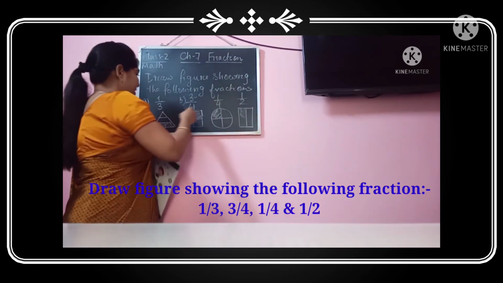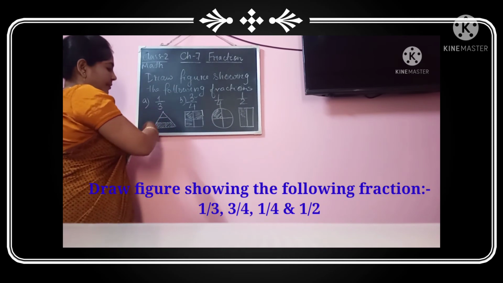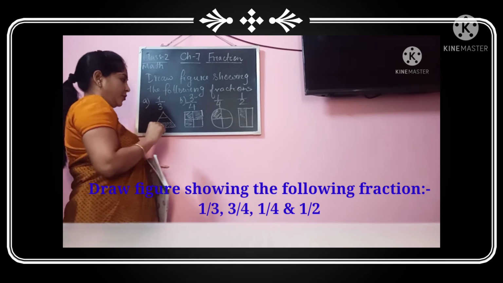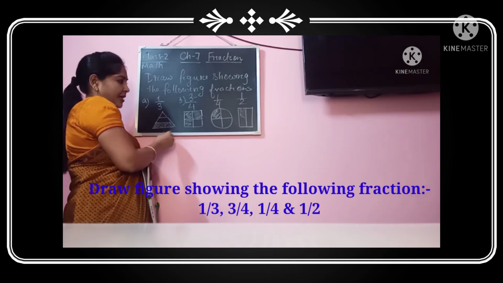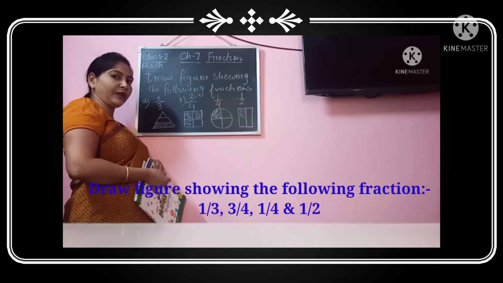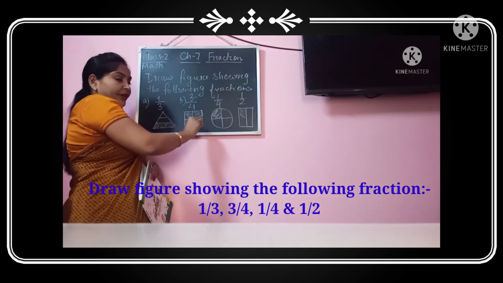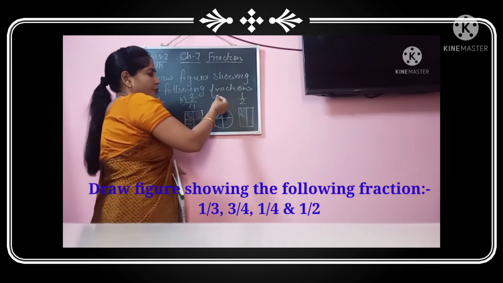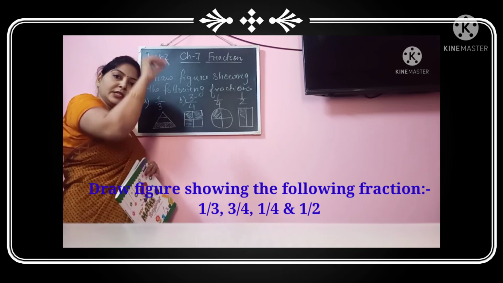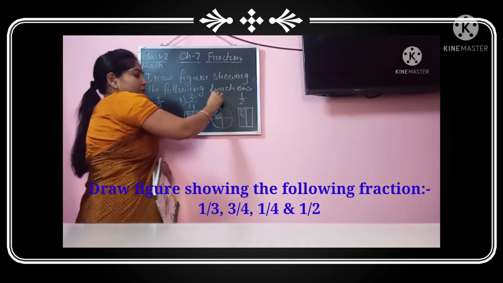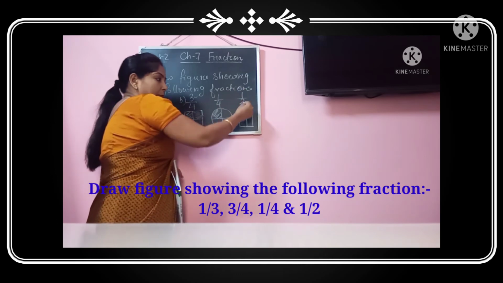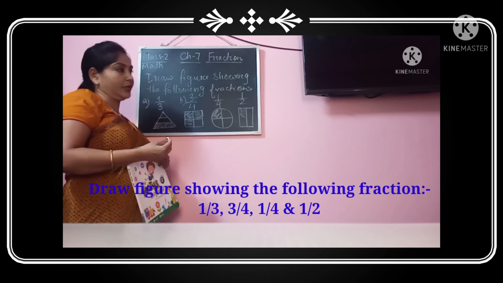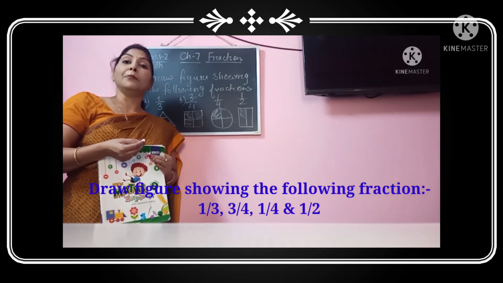The first fraction I have given is 1 by 3. You will be drawing a figure like I have drawn a triangle and shade one part of it. So this will represent 1 by 3 fraction. Now to represent 3 by 4 fraction, you have to draw one figure, any figure, and shade 3 parts of it. Similarly for 1 by 4, again you draw one figure, divide into 4 equal parts and shade one part of it. For 1 by 2 or half, you draw one figure and shade any one part of it. So this is what you are going to do in your maths copy.